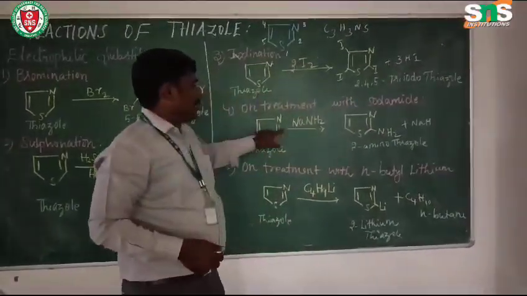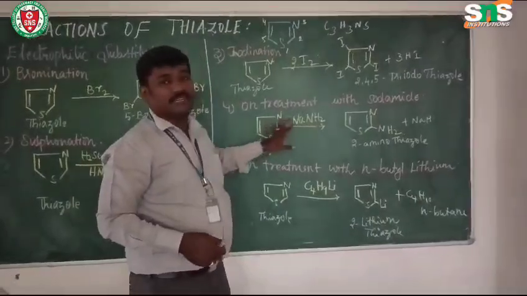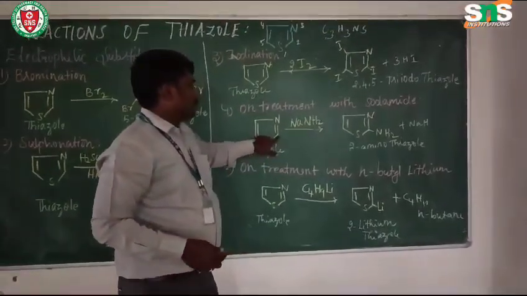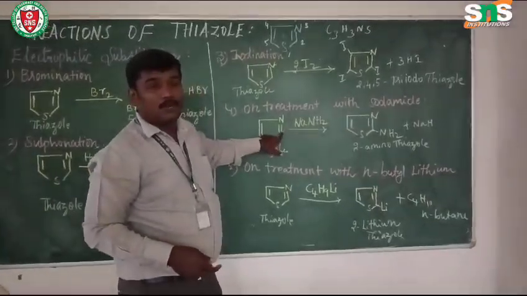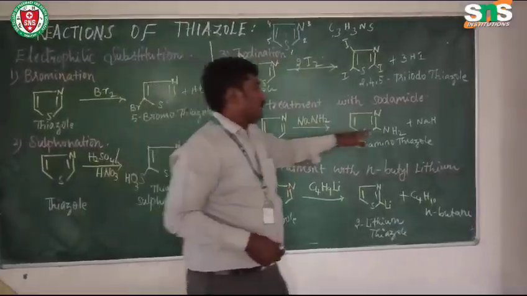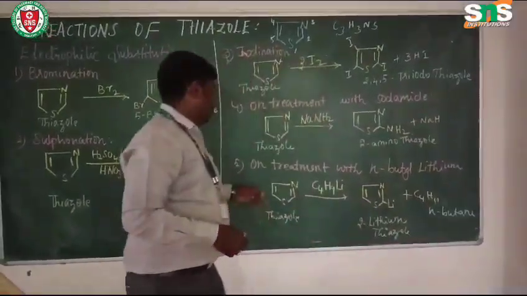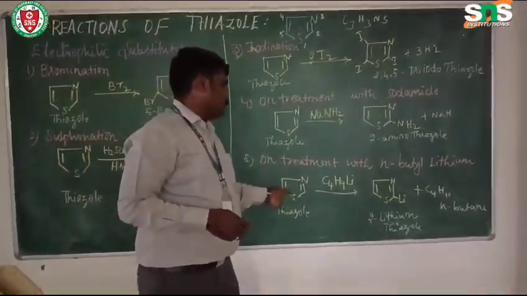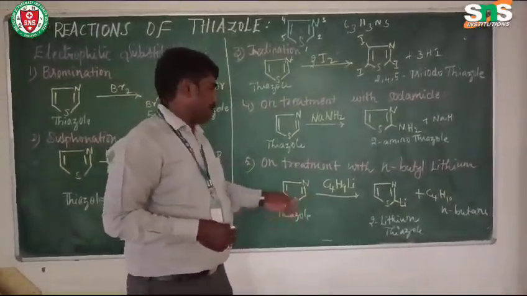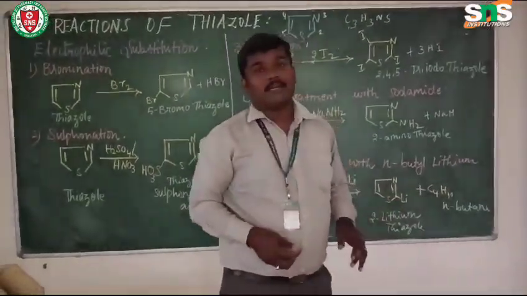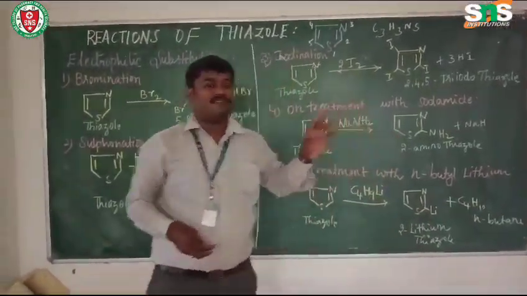Then thiazole on treatment with sodamide, that is the reaction with NaNH2, will give 2-aminothiazole, as the amino group will be attached at the second position, with the elimination of sodium hydride. Then thiazole on treatment with n-butyl lithium will give 2-lithiothiazole with the elimination of n-butane. These are all the reactions of thiazole.